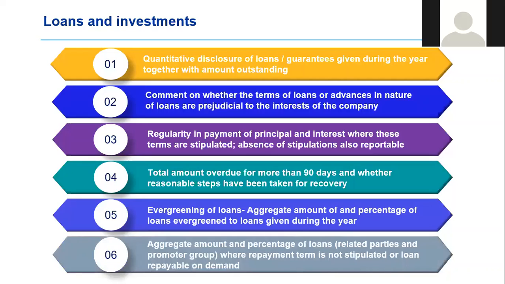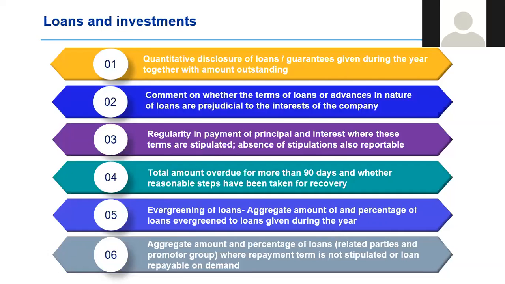Finally, the auditor will need to report on the percentage of loans and the amount of loans to related parties and promoter groups. And this is reporting again where the repayment term is not stipulated or if the loan is repayable on demand. So 6 clauses that deal with reporting for loans. I'll talk about each of them in a little more detail.